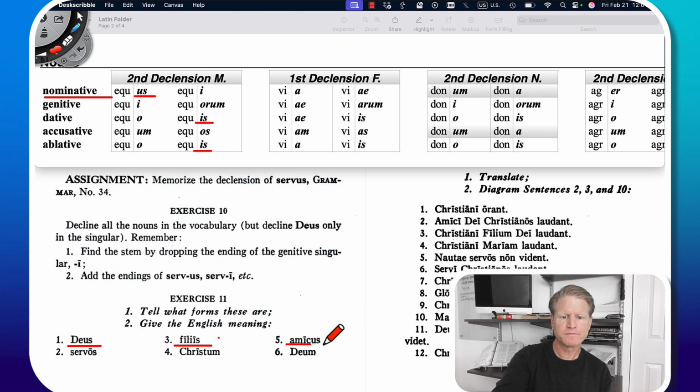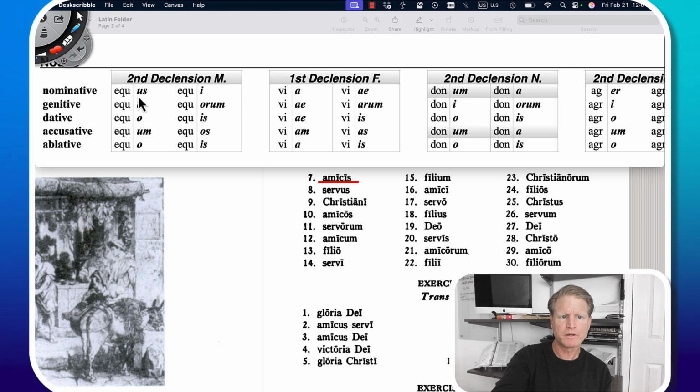Here we have amicus, which is this ending here, so it's friend. Here we have amicis, so we took the word amicus and we dropped the us. The root is amic, and to that we're adding the dative plural or the ablative plural. And it means either to the friends or by, with, or from the friends. If it's dative, to the friends, or for the friends, if it's ablative, by, with, or from the friends. Some people will say amicis in the restored classical pronunciation, in the Italian or ecclesiastical pronunciation, amicis.